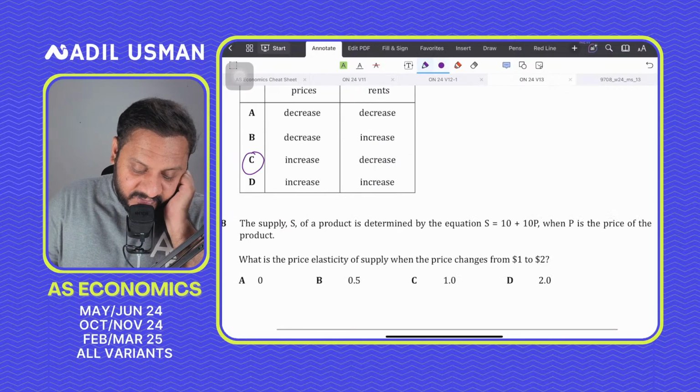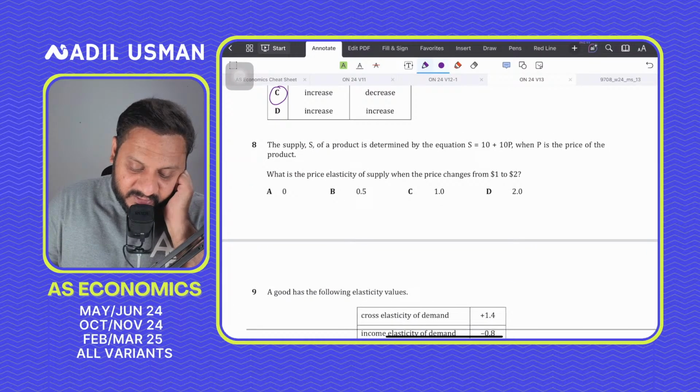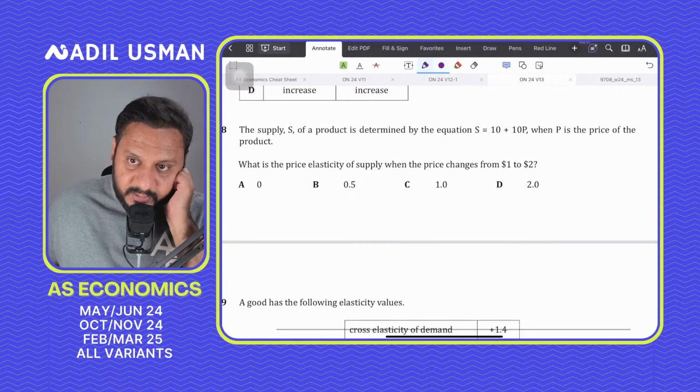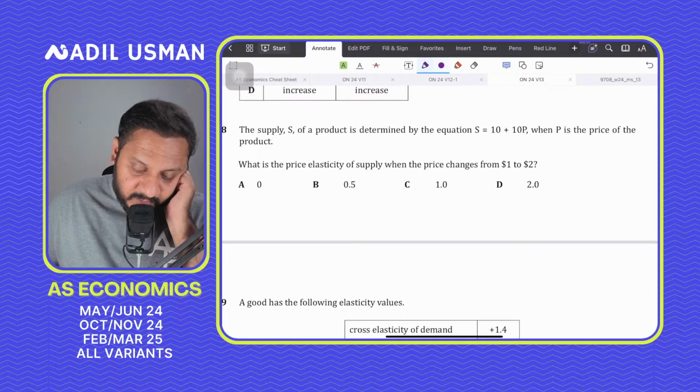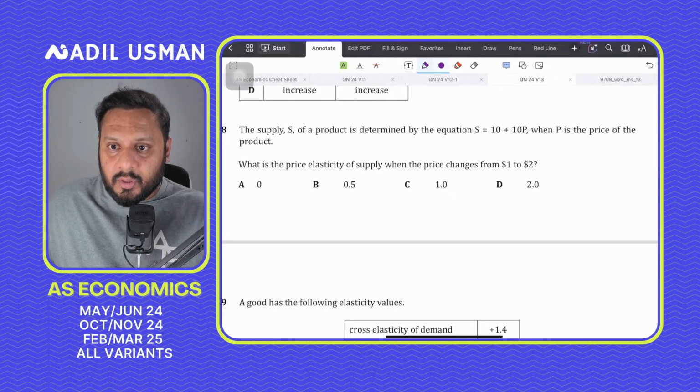Question number 8 says the supply of a product is determined by the price equation S equals T plus 10P, where P is the price of the product. So what is the price elasticity of supply when the price changes from $1 to $2? Yeah, so what will be the answer to this?